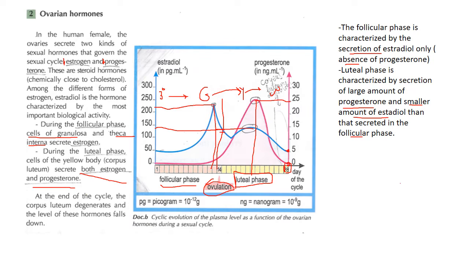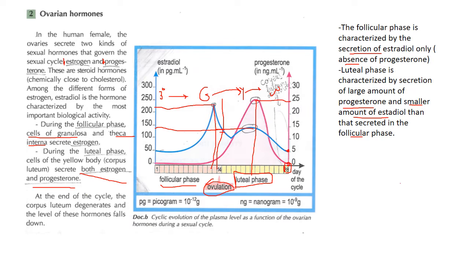Whereas progesterone is not secreted during the follicular phase, so the follicular phase is characterized not by secretion of progesterone, but by its absence. It's only characterized by secretion of estradiol. Why? Because the tertiary follicle is developing into a Graafian follicle, and the Graafian follicle now needs to be ruptured in order to make ovulation.